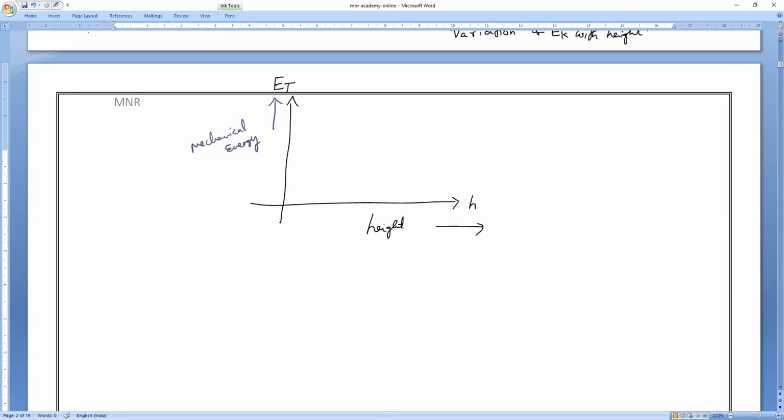Remains constant. Anybody? Remains constant. How will the graph be? Anyone? Note it, everyone. Remains constant. Yes, Mr. Lingesh, very good.